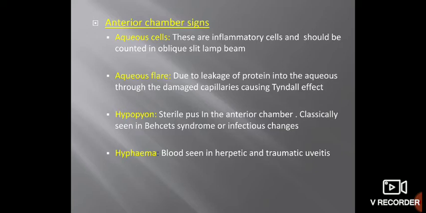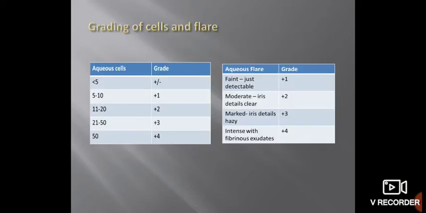And it is classically seen in Behcet syndrome or infectious changes with infective uveitis. Hyphema is blood in the anterior chamber, and it is mostly seen in herpetic and traumatic uveitis. Depending upon the number of cells and the protein material, there are different types of grading. This is the SUN classification.